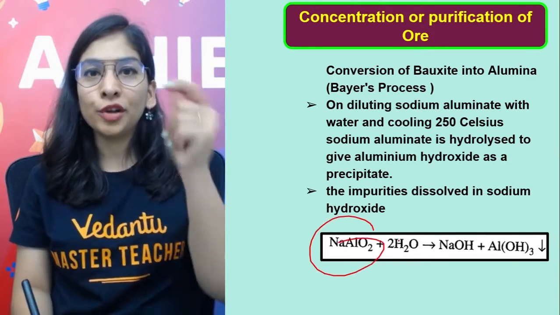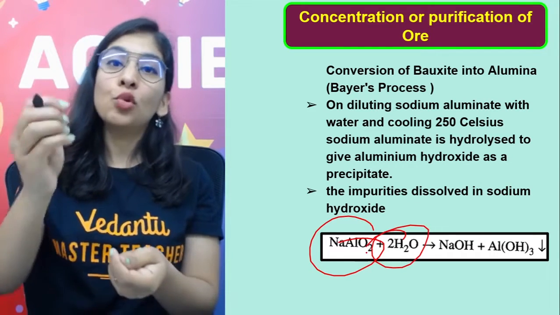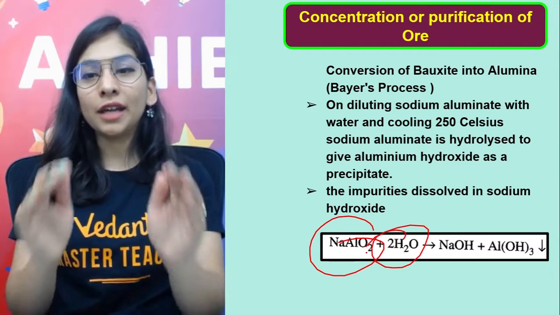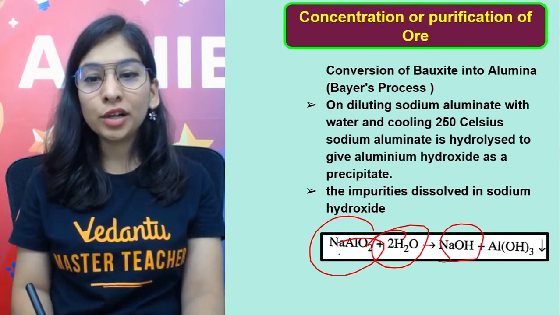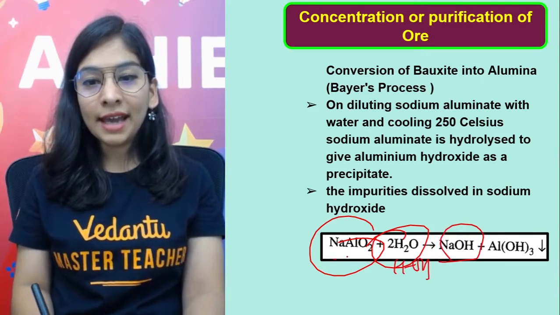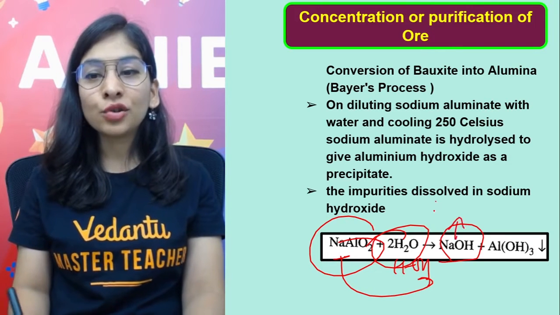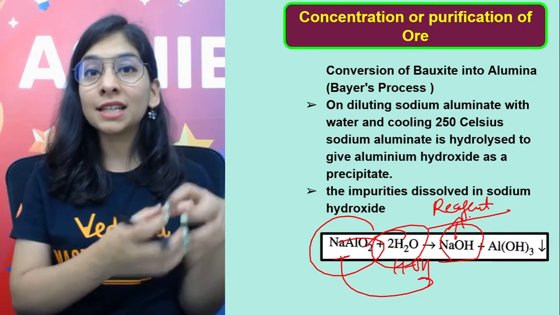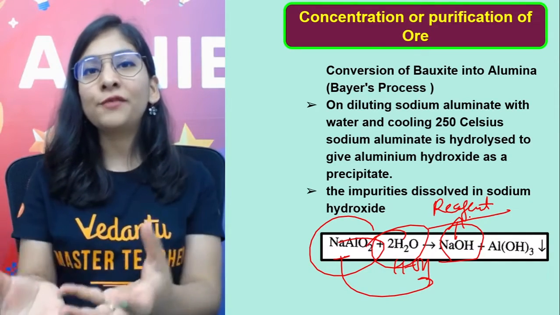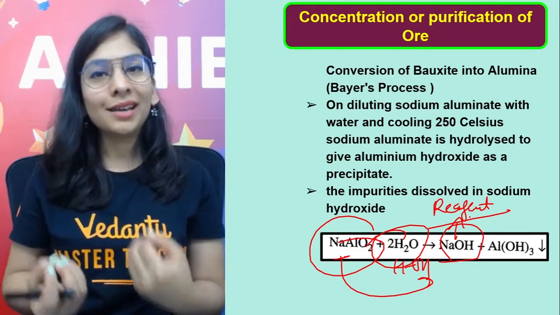To the sodium aluminate, I'm going to put more and more water to dilute it and then cool it down a bit. So in this process, NaOH I'm going to get back. This is HOH. Na with OH, NaOH is back. So this is called a reagent. What exactly is a reagent? We used it in the reaction, it participates in the reaction and finally comes back also, and we can extract that.